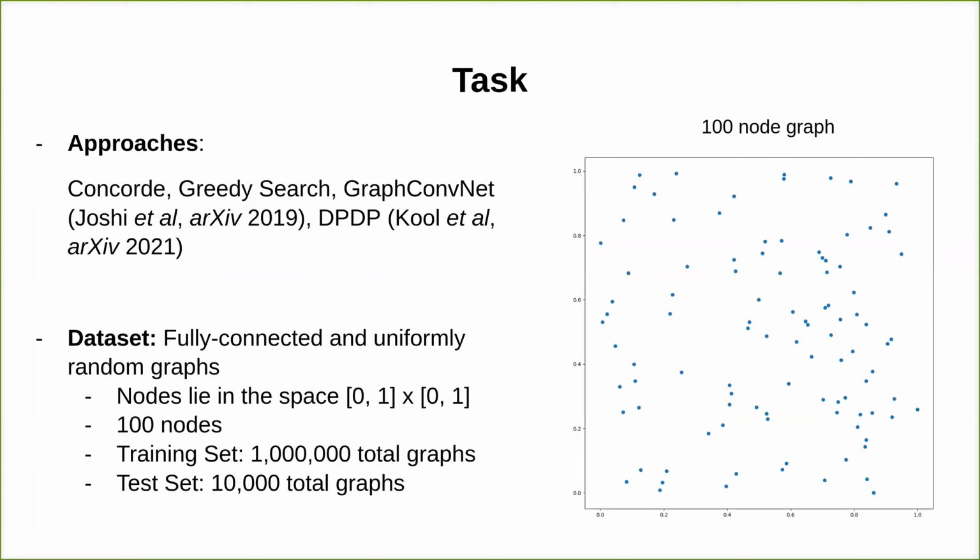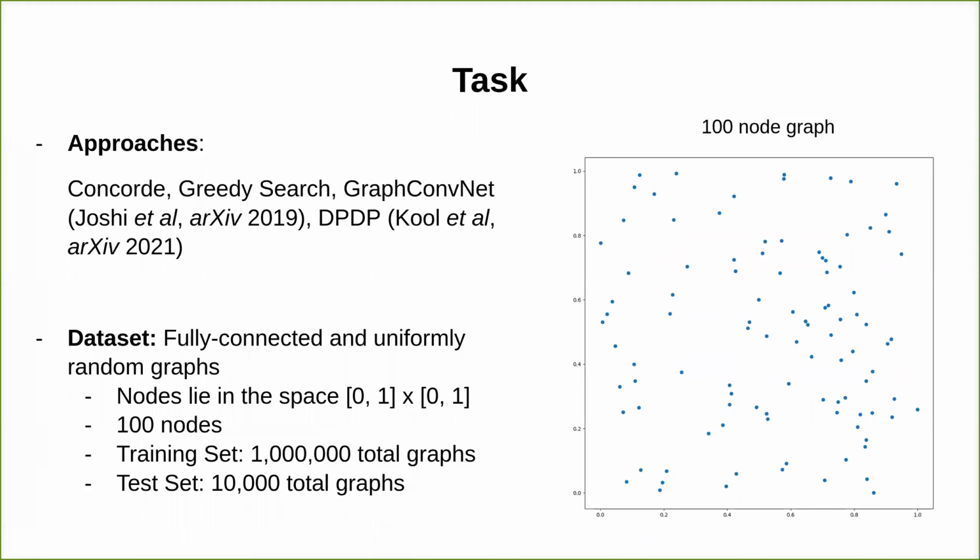To approach solving TSP, we explored various graph neural network methods proposed in recent work, and chose two promising approaches to investigate. These include the graph convolutional network and the deep policy dynamic programming approach. The dataset consists of 1 million fully connected graphs with solutions identified by Concorde, which is an exact solver, and each graph has 100 nodes and lies in a two-dimensional space from 0 to 1.